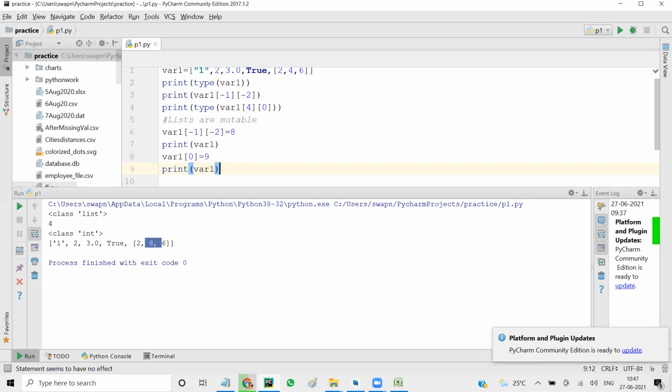I'm saying we discussed that lists are immutable, right? No, lists are mutable. Strings are immutable, I'm saying. Strings we can't change. So var1 of 0 is a string only, isn't it?